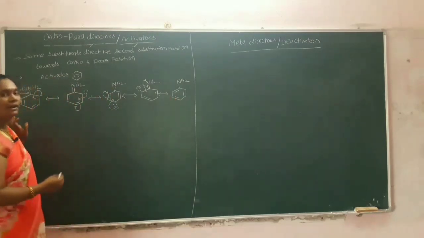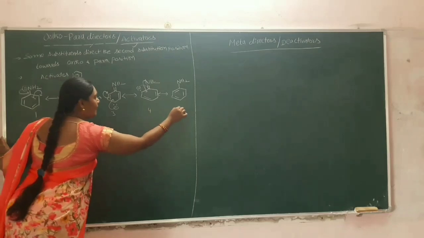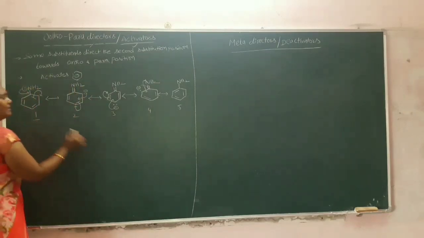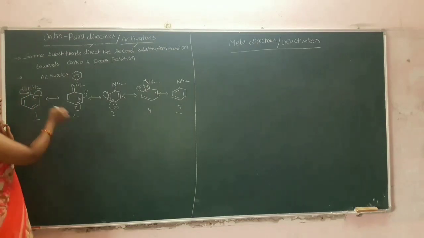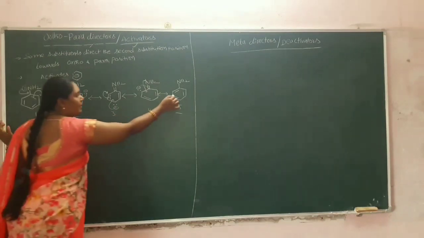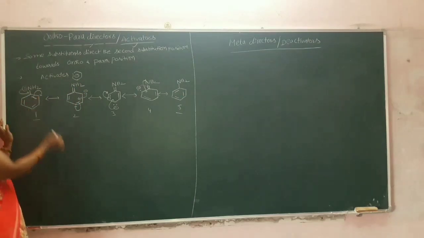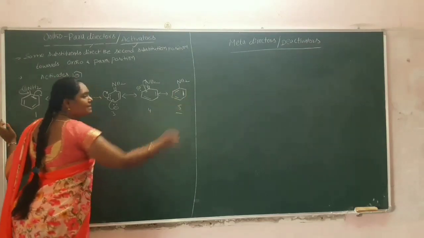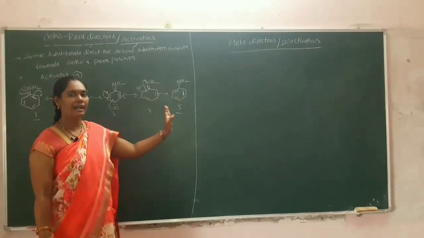So totally we got 5 resonance structures: 1, 2, 3, 4, 5. When you see the first structure and fifth structure, both structures are similar, but the difference is the presence of the double bonds. In this case, the double bond is present here. In this case, the double bond is present here. These are the different resonance structures for the aniline.